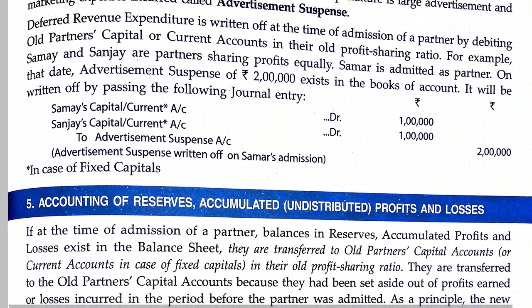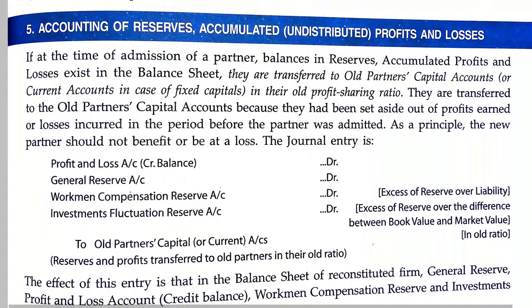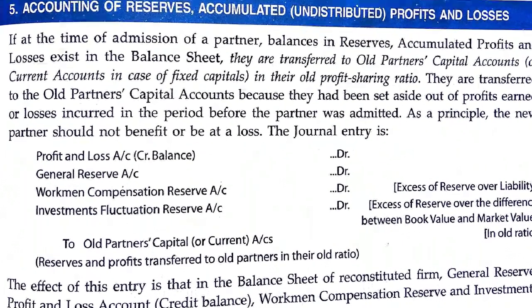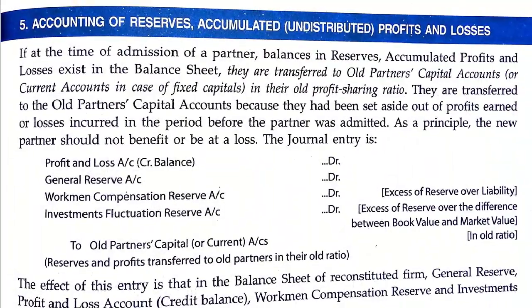Now the main topic: accounting for reserves, accumulated or undistributed profits and losses. We have discussed in the last chapter what the treatment of undistributed profits is. Reserves are also a part of undistributed profit. So in case of admission of a partner, what is the treatment of these reserves? If at the time of admission of a partner, balances in reserves, accumulated profits and losses exist in the balance sheet, they are transferred to the old partners' capital or current accounts in their old profit sharing ratio.